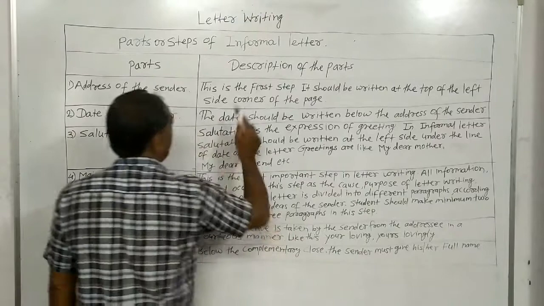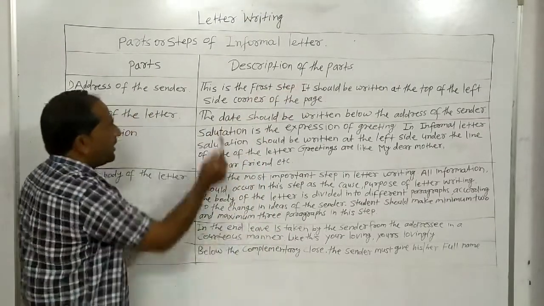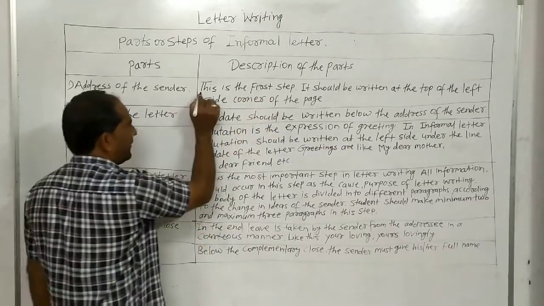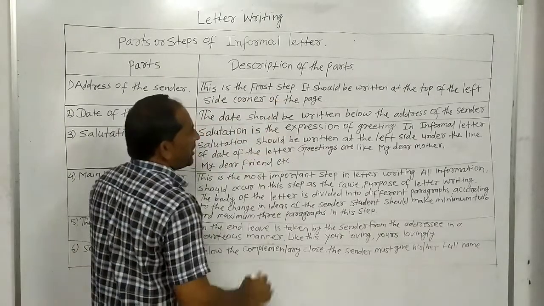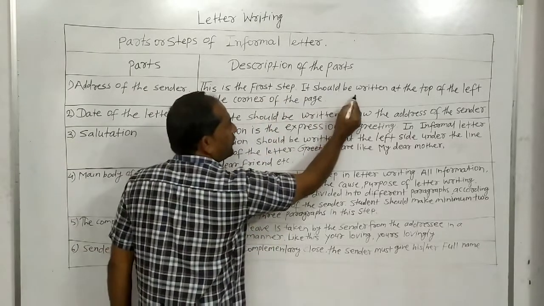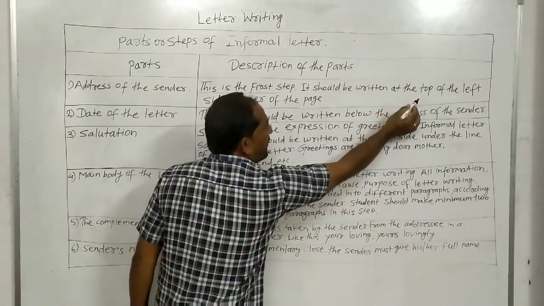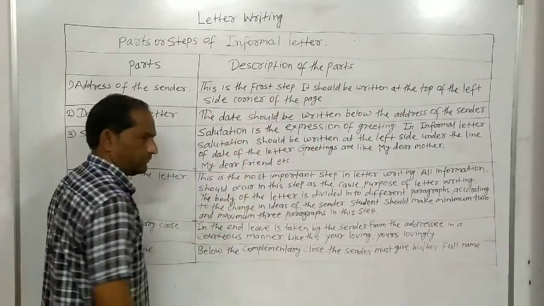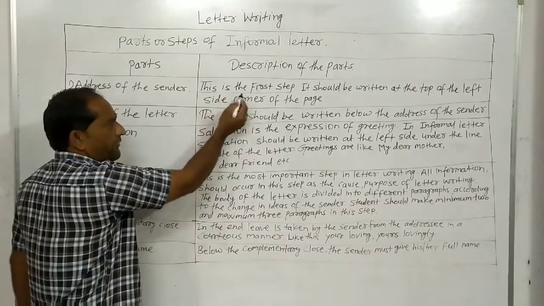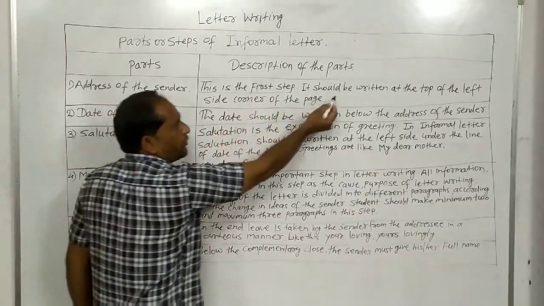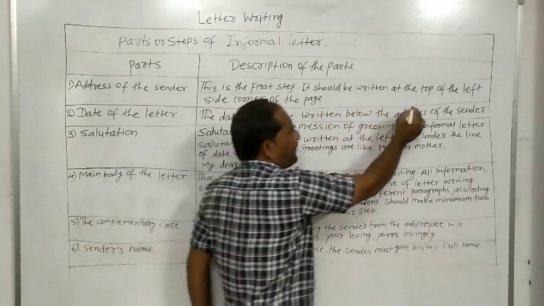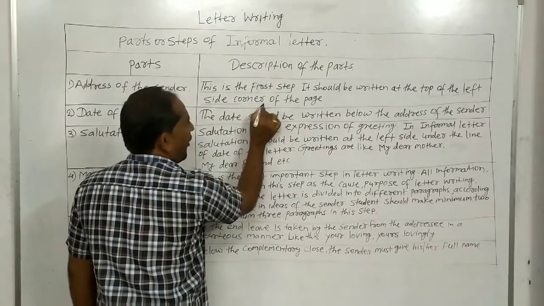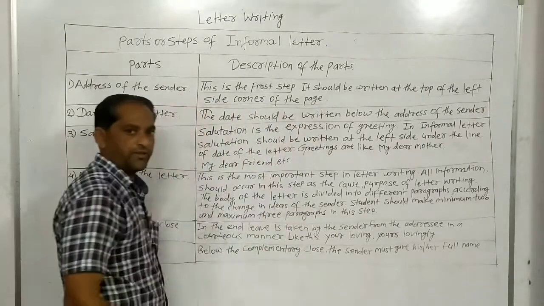And the description of this part: it should be written at the top of the left side corner of the page.